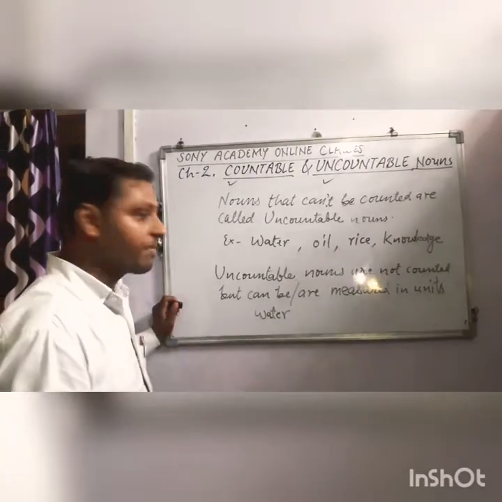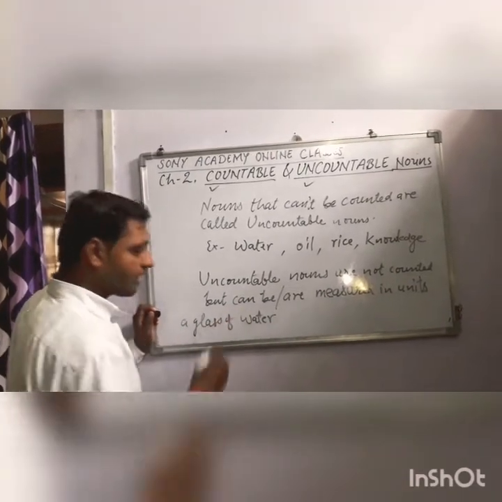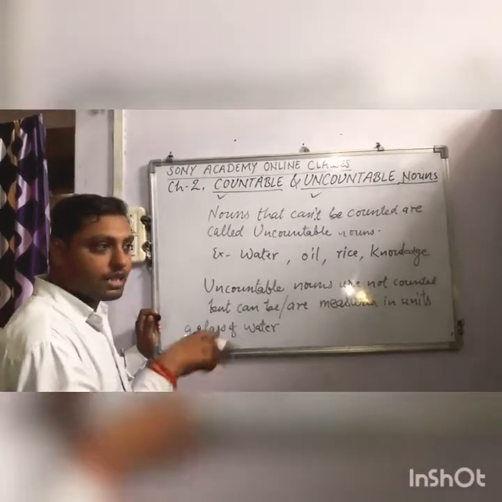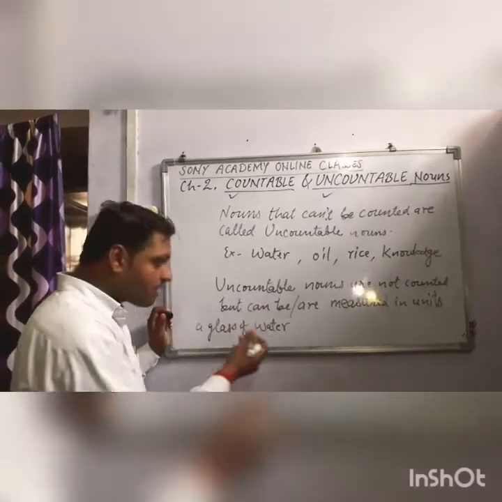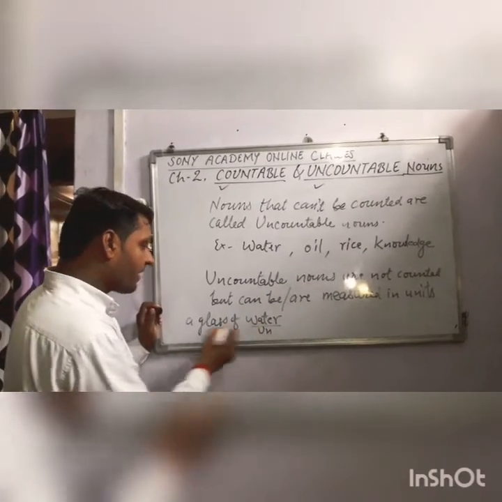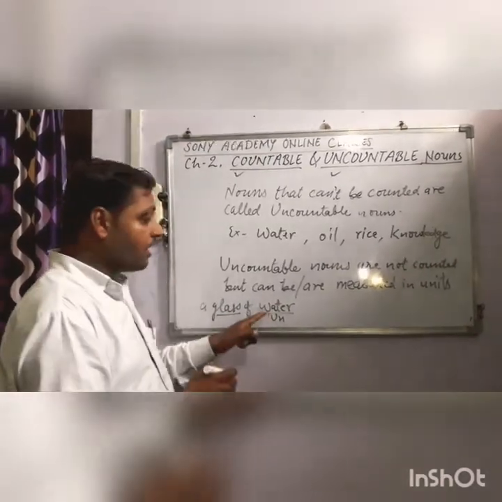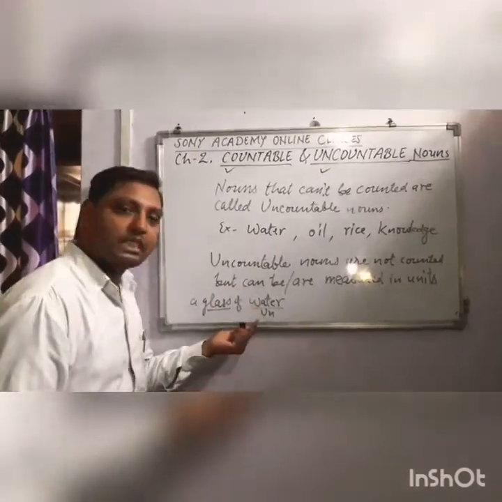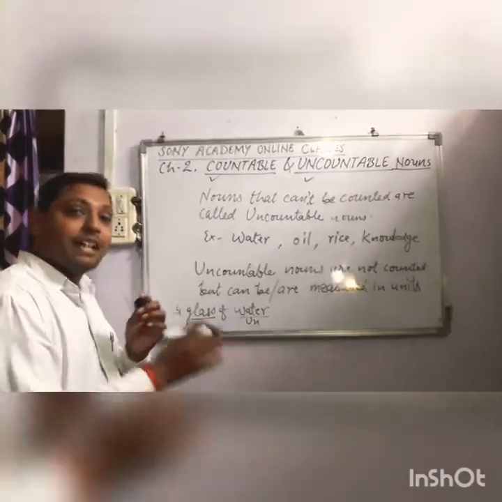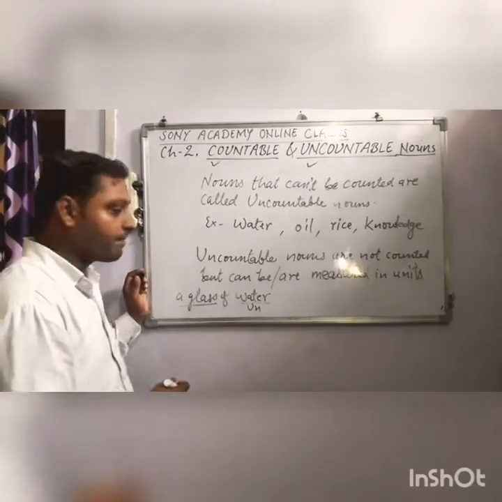It is obvious to you. But if I use a glass of water, now it can be measured. There must be a glass. It must have a size. It can measure water, some water. So water was uncountable, but here the word glass makes it countable. I mean, the word water doesn't become countable, it remains uncountable, but the word a glass here measures it in a unit. That's why this is a unit which measures uncountable nouns.